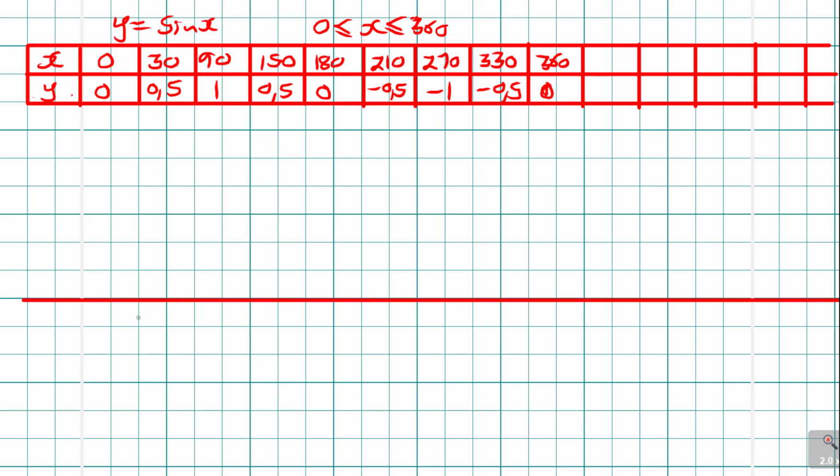So this was 0. Now when you're drawing your graph, that is where it comes into the scale, to say where are you starting from along the x-axis, and where are you starting from along the y-axis. So the x-axis, remember, these are my x values, so I'm starting from 0 to 360. That's where you can divide your line nicely.